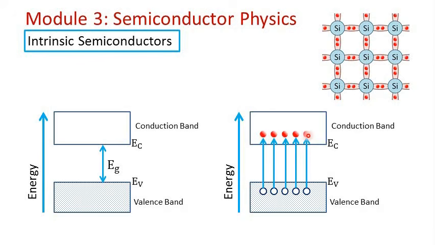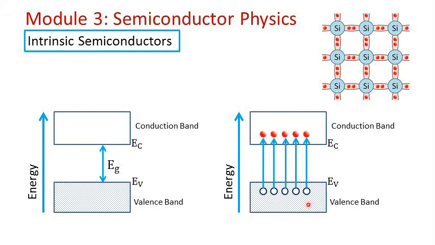Why are they called free? Because there is a large number of empty states, so they can move freely. So conduction is possible due to these electrons in the conduction band, and holes are created in the valence band, because electrons have left the valence band, so they will leave behind empty energy levels in the valence band. So these empty states are called holes.